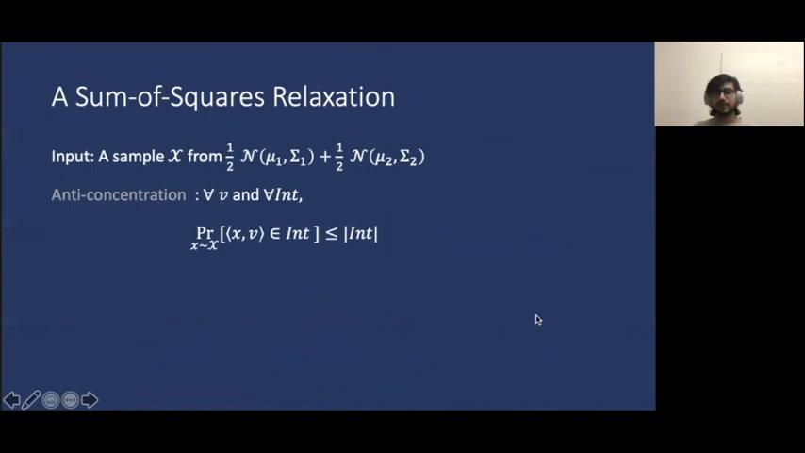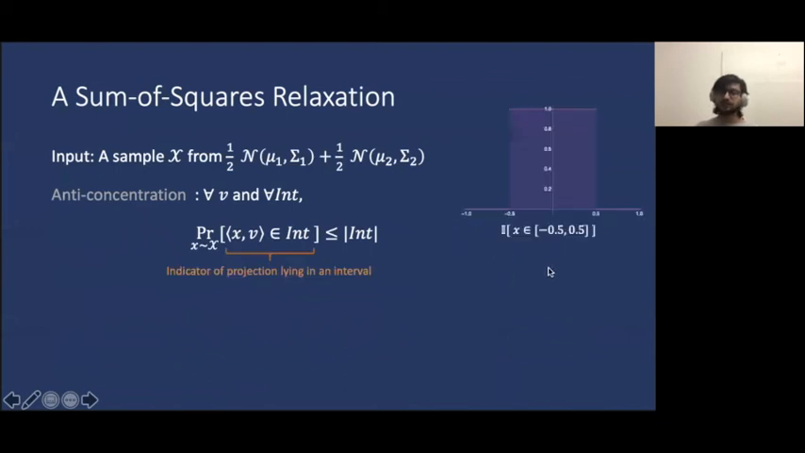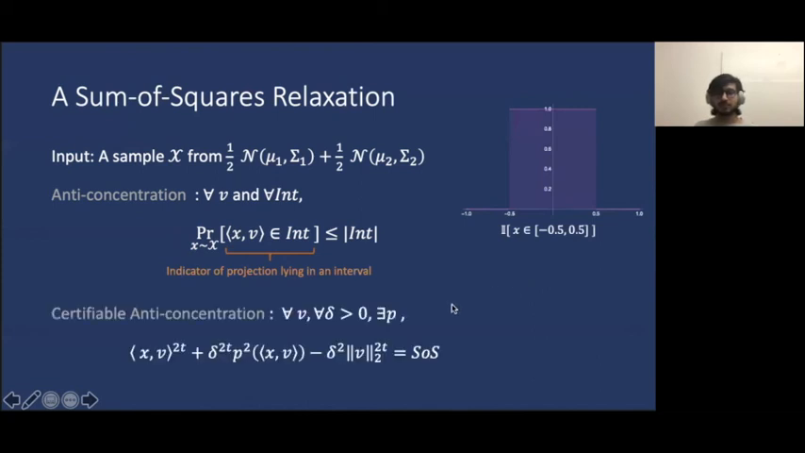Okay, the next constraint that we want to enforce on the samples is anti-concentration. But to begin with, this does not even look like a polynomial inequality. Instead, what we have here is an indicator of x lying in some interval, as denoted in this picture here. To relax this inequality, we consider the somewhat convoluted expression here and insist that this is a sum-of-squares polynomial.